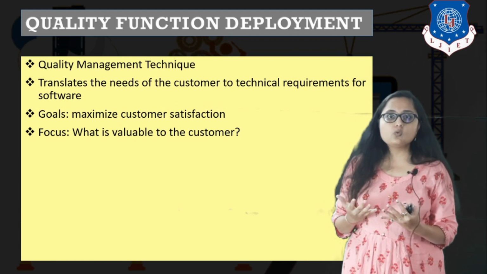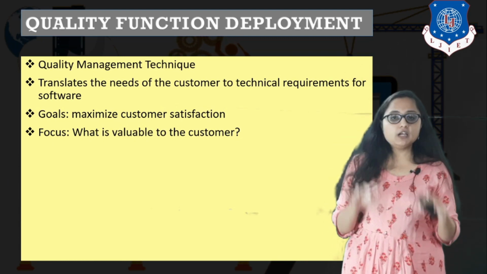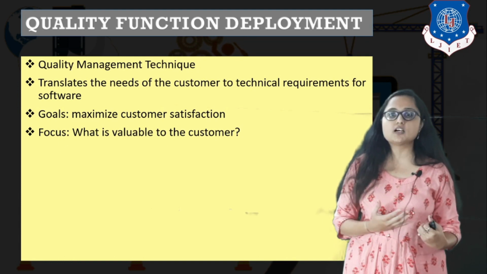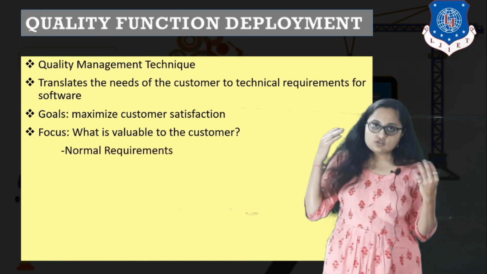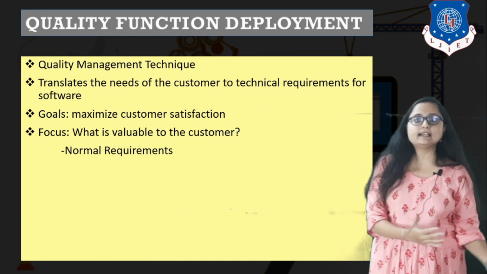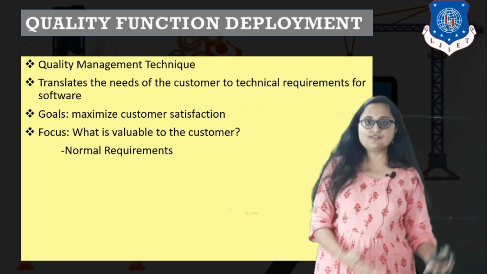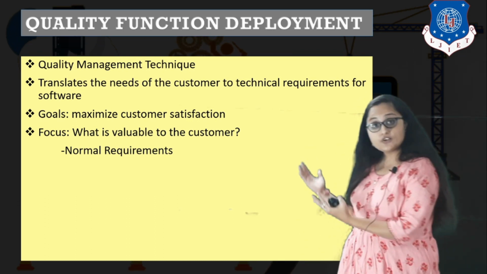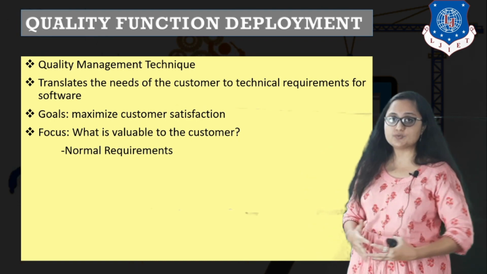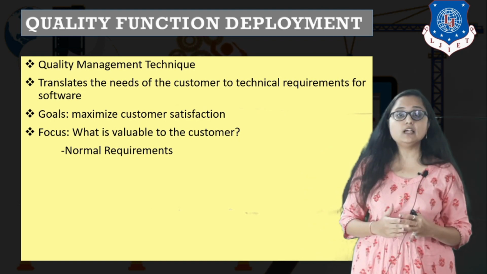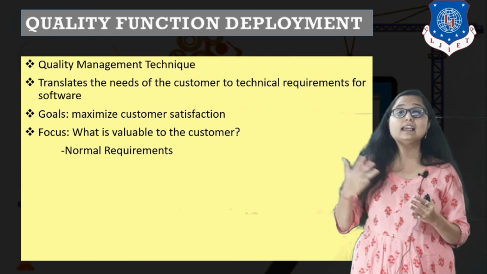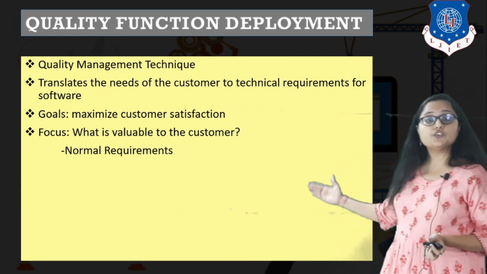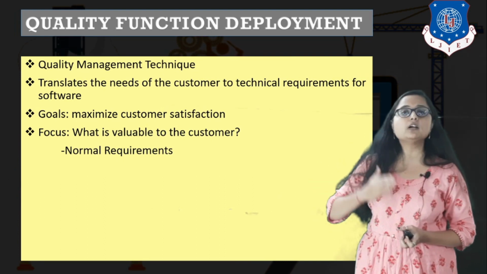So, what is the main focus? The main focus is what is valuable to the customer. So, according to the generic characteristics of customers in the software industry, quality function deployment, which is a quality management technique, has delineated 3 categories of requirement. The first category being normal requirement.